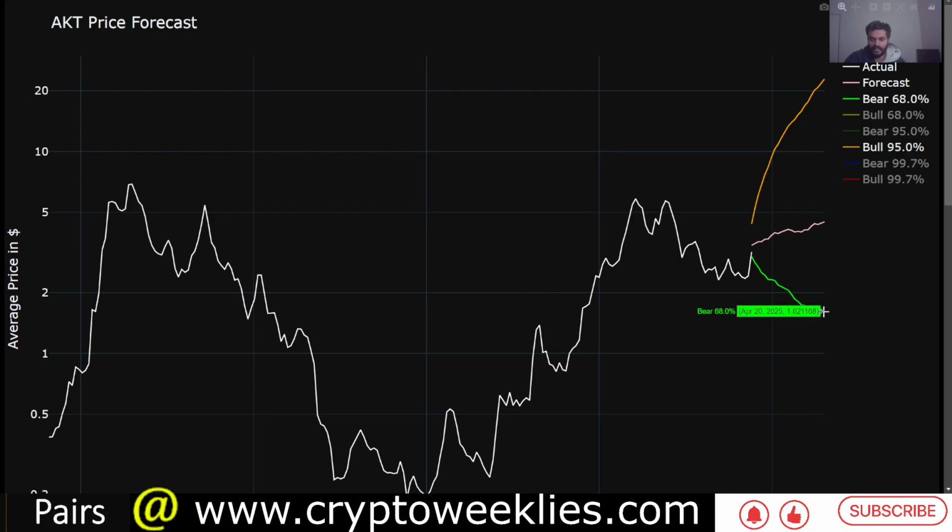In case of a major crash in the coming weeks or months, the forecasted price support is between $1.62 and $3.